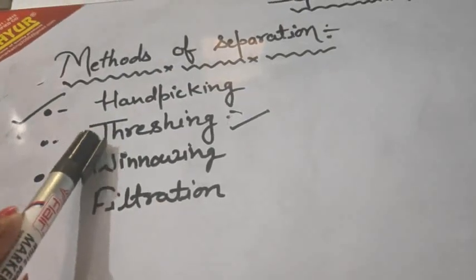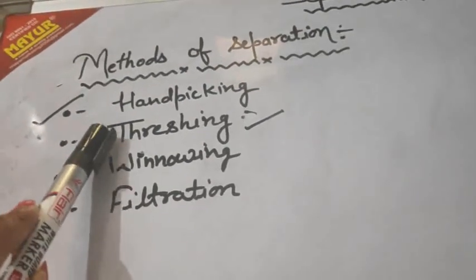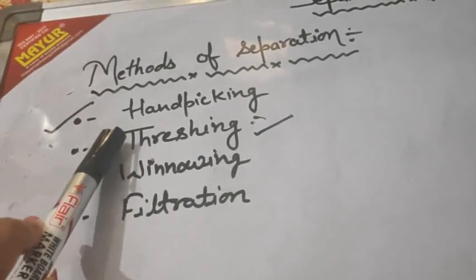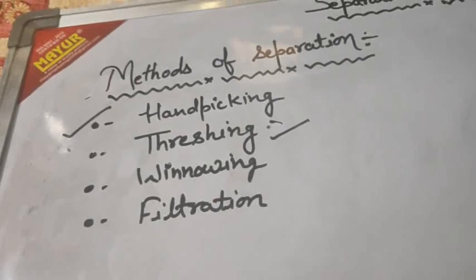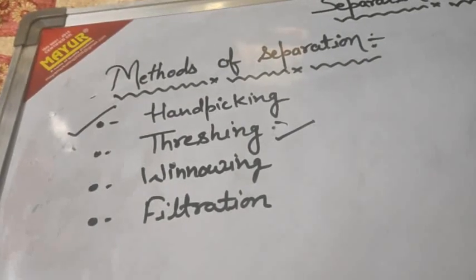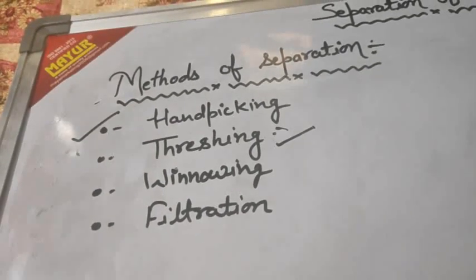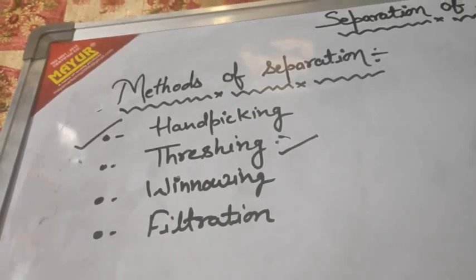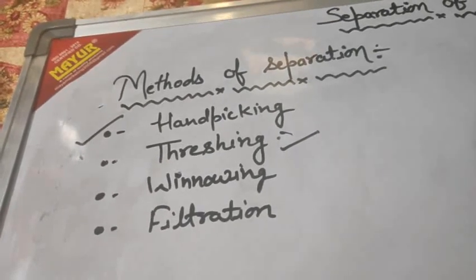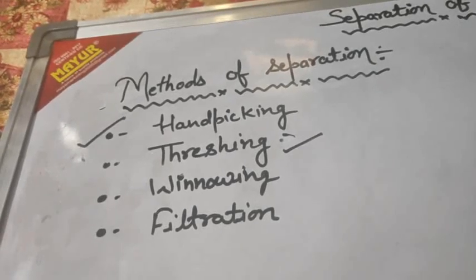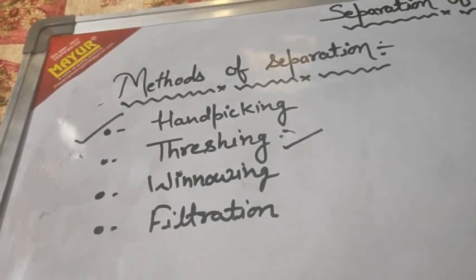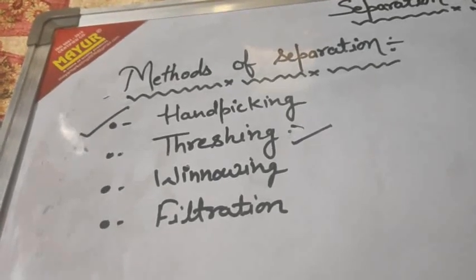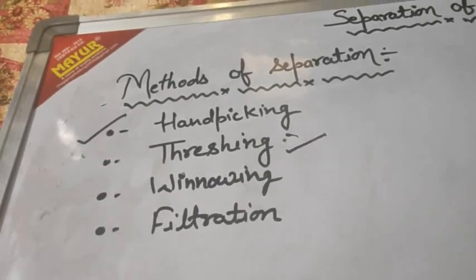The second method of separation is threshing. The process of separating grains from the stalks is called threshing. Have you ever visited a wheat or paddy field after the crop has been harvested? Harvested means cutting the crops from the field. You have seen the grains are attached to their stalks, which are put together in bundles. And how are the grains separated from the stalks in bundles?